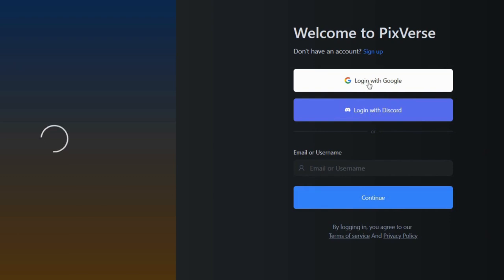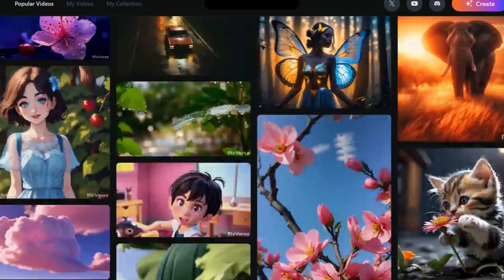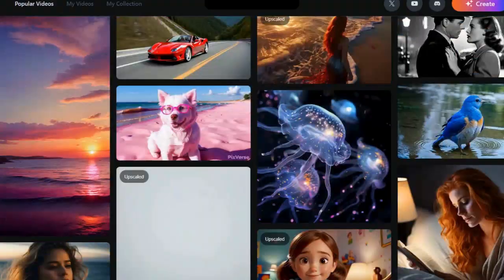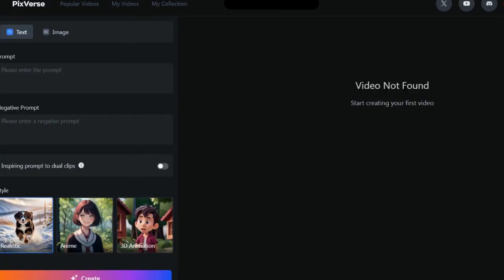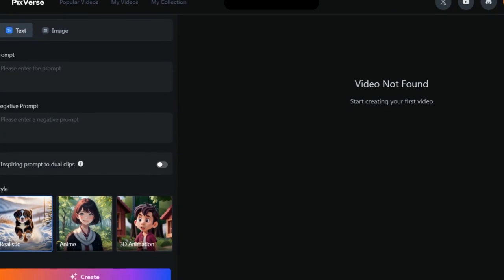I'm going to log in with Google. Upon logging in, you'll be directed to a dashboard where you can view other creators' artwork. Click on Create to proceed. It gives you 2 options. You can generate a video by using images or by using text. In this video, I am going to use the text-to-video option.